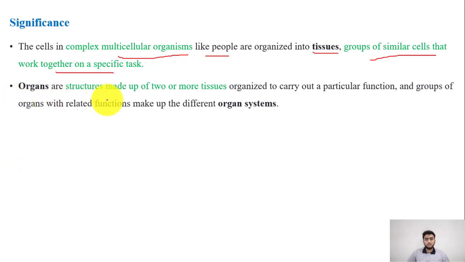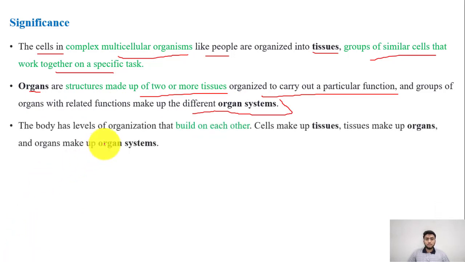So we see that organs are structures made up of 2 or more tissues organized to carry out a particular function. This is the important bit, and groups of organs with related functions make up different organ systems. So 4 things we have come across now in the hierarchy of biological systems: cells, the second one is tissues, third being organs, and this gives rise to organ systems, and then eventually a complete organism. The body has levels of organization that build on each other. So really these are the basic levels of organization.